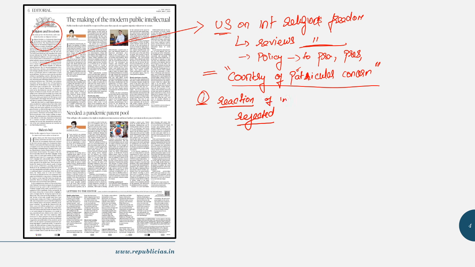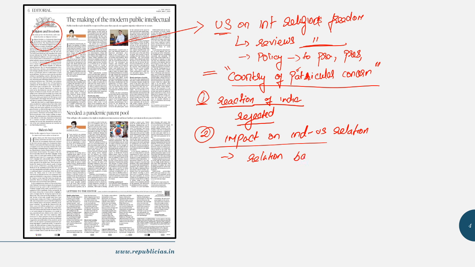Fine. Now a question arises: what impact could it have on India? What is the impact of this independent autonomous commission of the US terming our nation a country of particular concern? One may think that it will have an impact on our bilateral relationship with the US. But again, this article tries to say that our bilateral relationship with the US depends upon the strategic interest of the USA or America. If the USA is benefiting out of our bilateral relations, it might be in any sector, with regards to trade or helping each other, it might be anything. So bilateral relations depend upon the strategic interest of a particular nation, and are not based upon these sorts of reports.